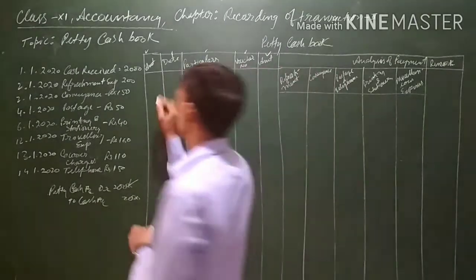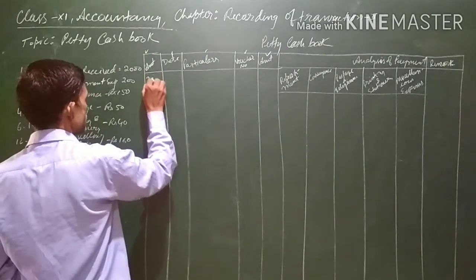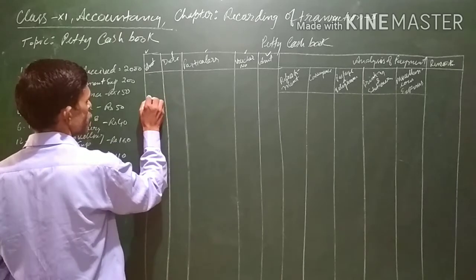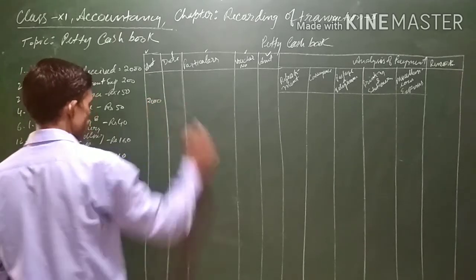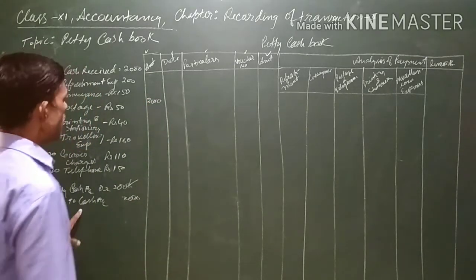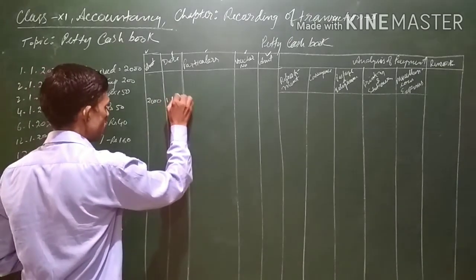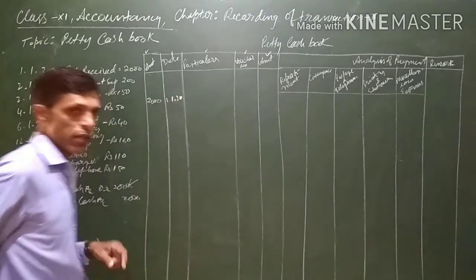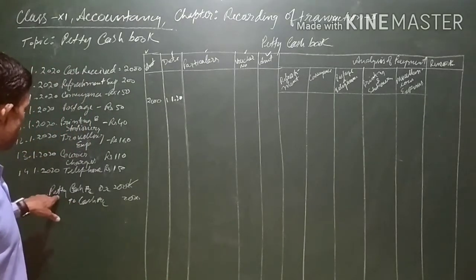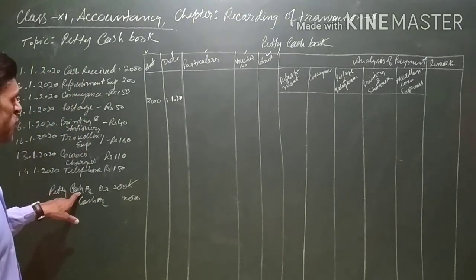This is the debit side. In the debit side we will be writing here 2000 which we have received, and the date 1/1/2020 we will be writing here. Then the petty cash account is being debited.